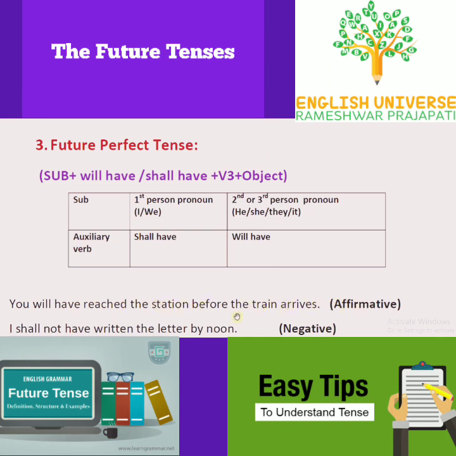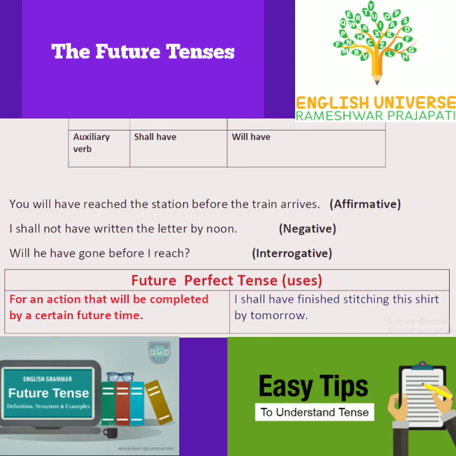There are two actions found in future perfect tense. The action which will complete earlier is written in future perfect tense. See, you will have reached the station. This action will complete earlier in this sentence. The action which will complete later is written in present indefinite or simple tense. The train arrives. Now next example.